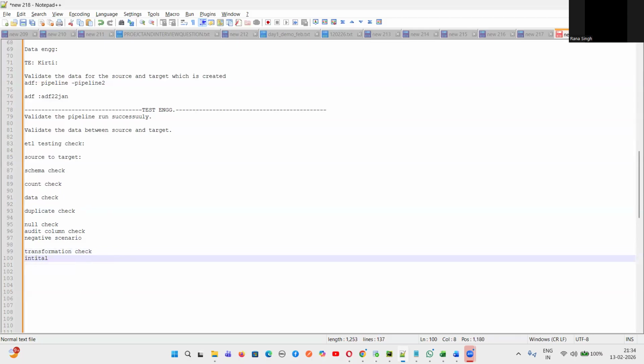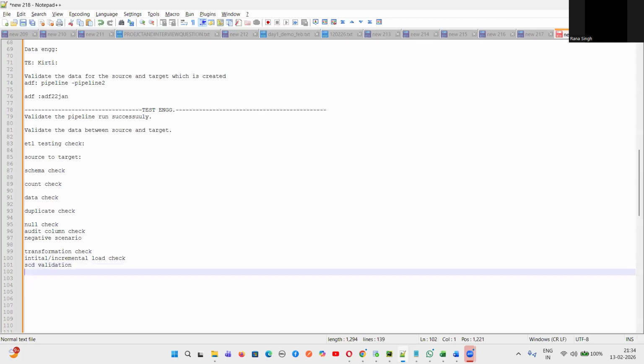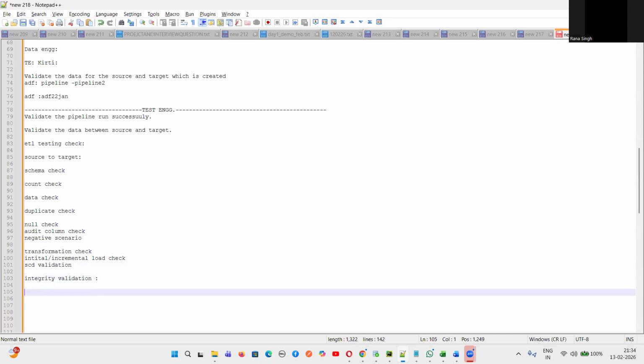Initial and incremental load. Yes or no, guys? Yes. If required, we can do initial and incremental load checks. If required, SCD validations we can do. Yes or no, guys? If required, we'll also do something called integrity validation. Do you remember that one? What is that integrity validation? Anyone knows? What is referential integrity constraint?